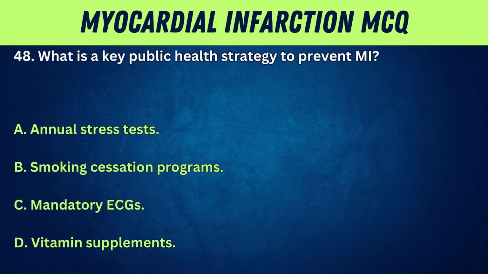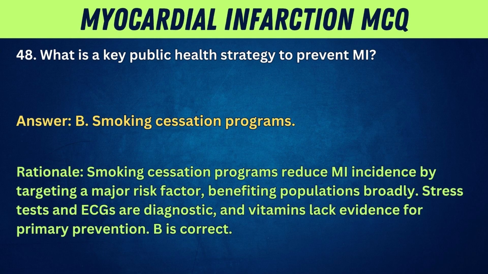48. What is a key public health strategy to prevent MI? A. Annual stress tests. B. Smoking cessation programs. C. Mandatory ECGs. D. Vitamin supplements. Answer: B.